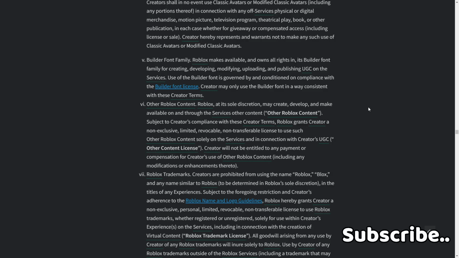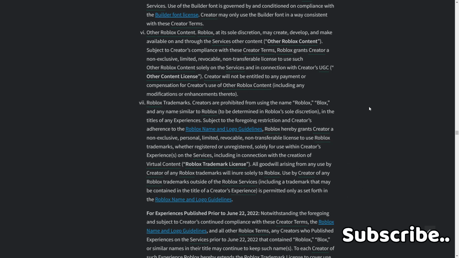Other content license: creator will not be entitled to any payment or compensation for creators' use of any of the Roblox content, including any modifications or enhancements. 7. Roblox trademarks. Creators are prohibited from using the name Roblox, Blocks, and any name similar to Roblox, to be determined in Roblox's sole discretion, in titles of any experiences, subject to the foregoing restriction and creators' adherence to the Roblox name and logo guidelines.